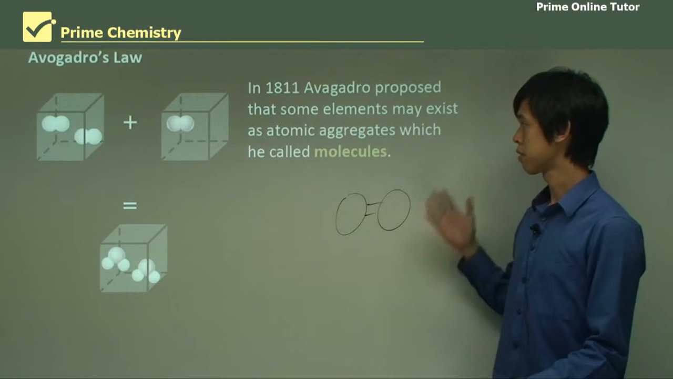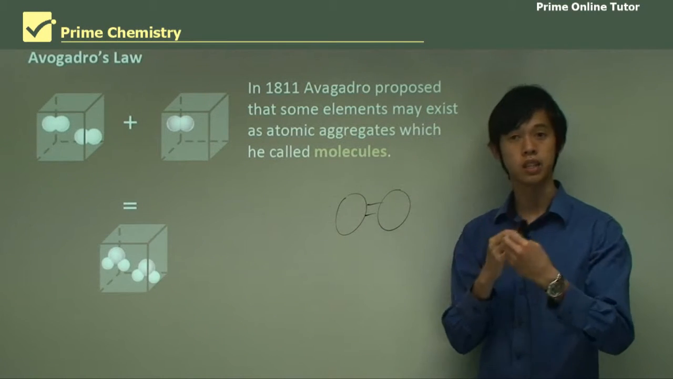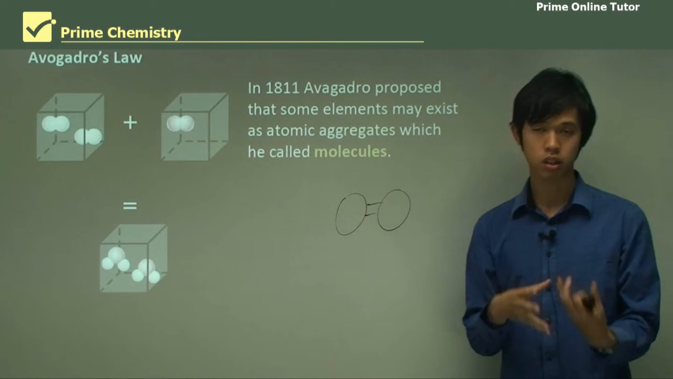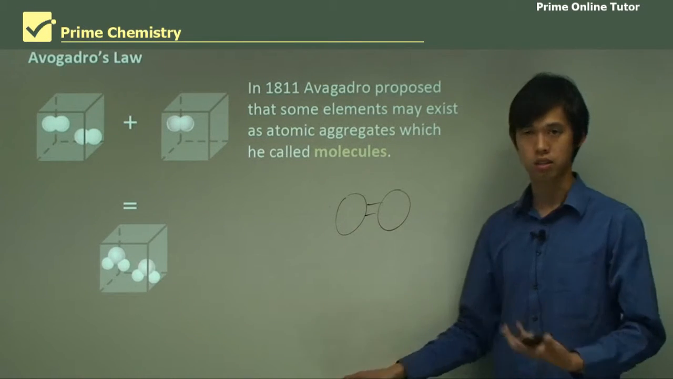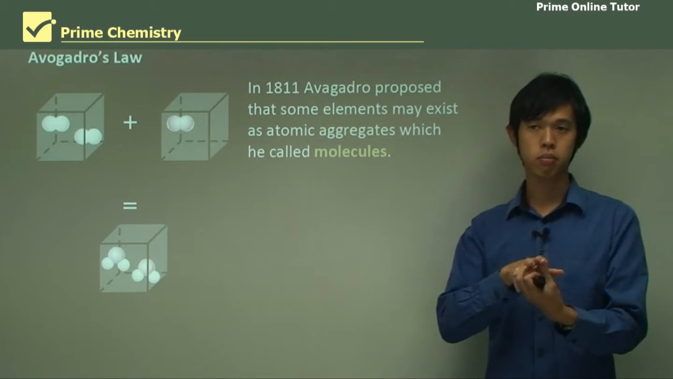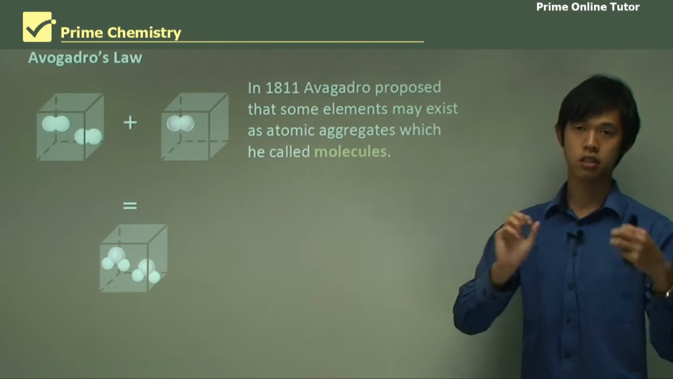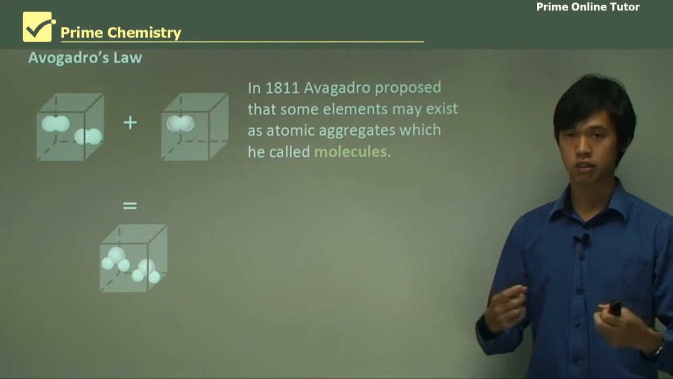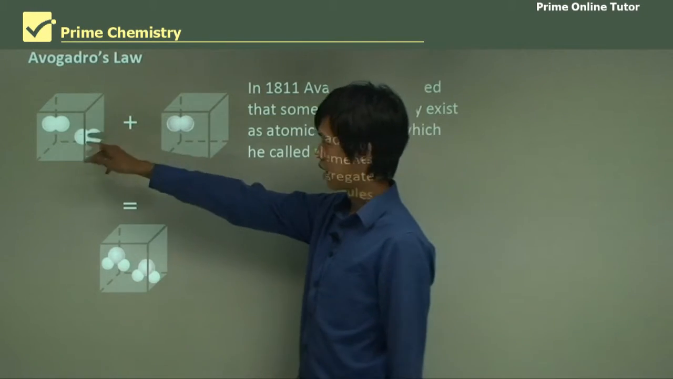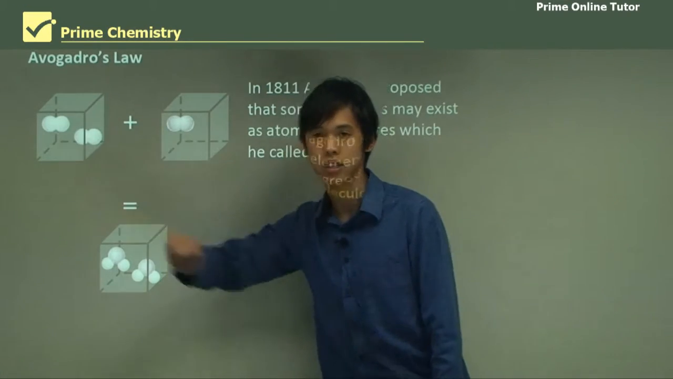He realized that some elements actually exist as what he called atomic aggregates, which means atoms linked together, clumped together. He called those clumps molecules, and we call them molecules now as well. So that's what we mean by atomic aggregate. They're just clumps of atoms of the same element bonded together that form the basis of that element. That is the smallest unit of that element that can naturally exist, and we call them molecules. Here we have hydrogen plus oxygen giving us water, and they're existing as diatomic gases.